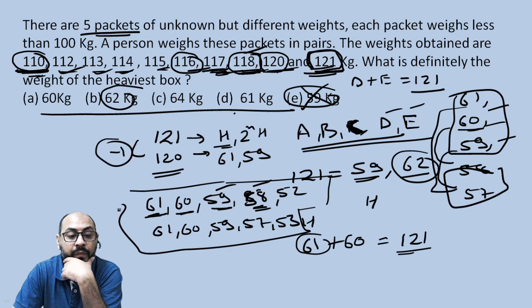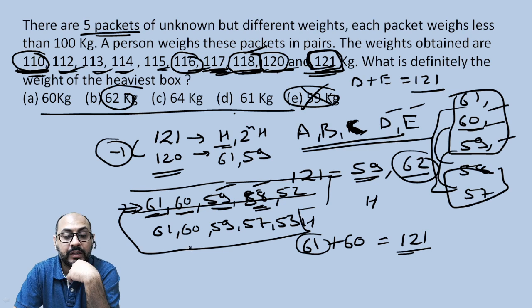Now you cannot make 116 with this set of boxes. Not possible. Can you make 116 with this set of boxes? Let us see. For 116, I cannot make 116 over here as well. So I cannot make 116.